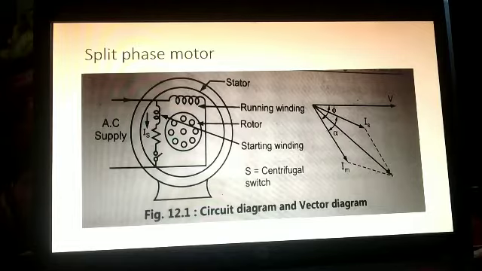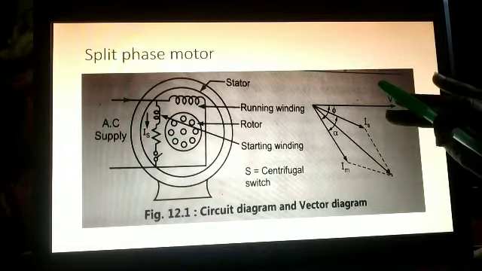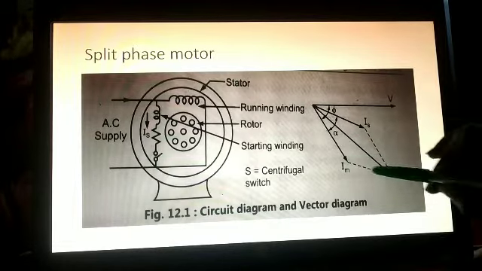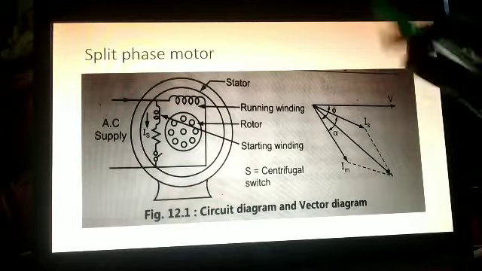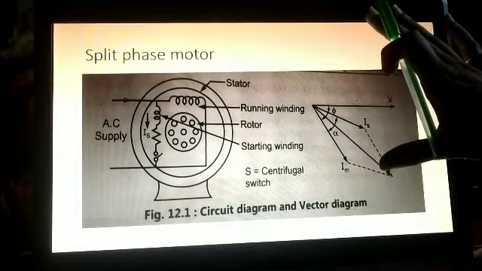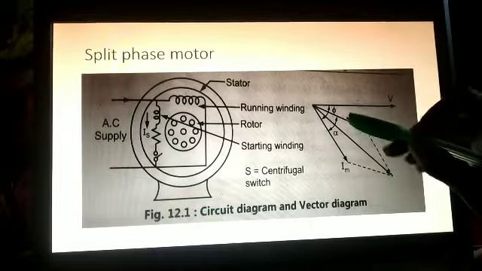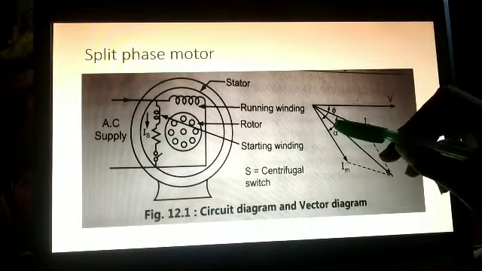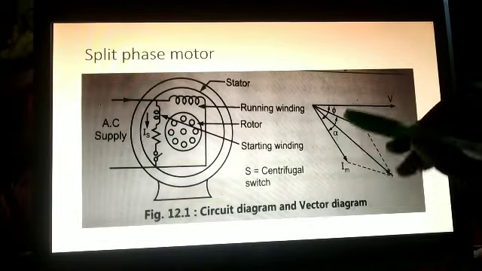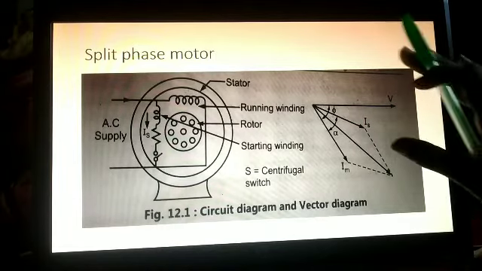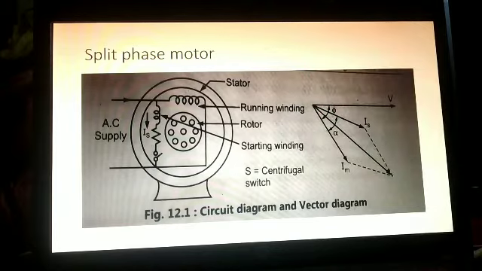Now what we want is the total current. How do we get the total current from this? After drawing the parallelogram, here is the phasor I, that is the total current, and this is the angle alpha. Alpha is nothing but the rotating torque angle. So this is all about the split phase motor. If you have any doubts, you can ask.